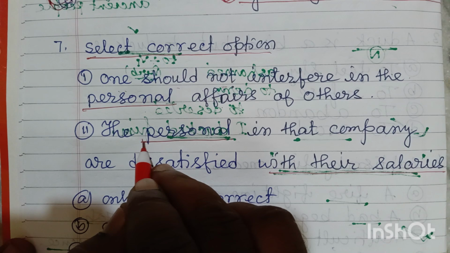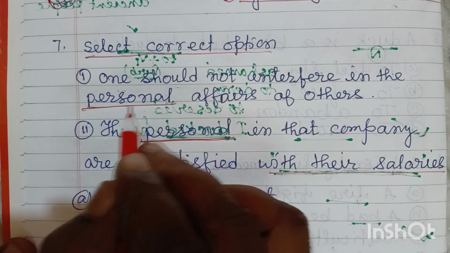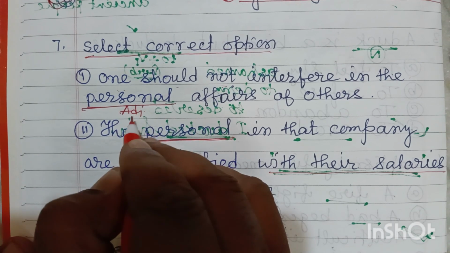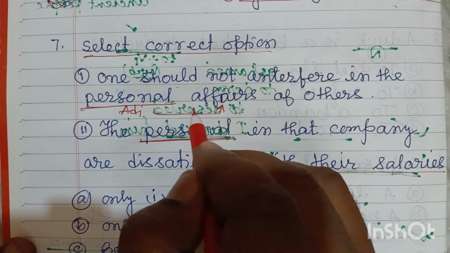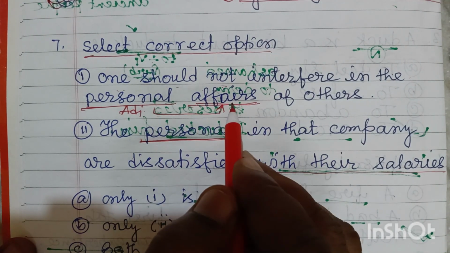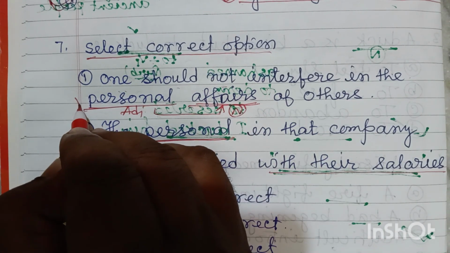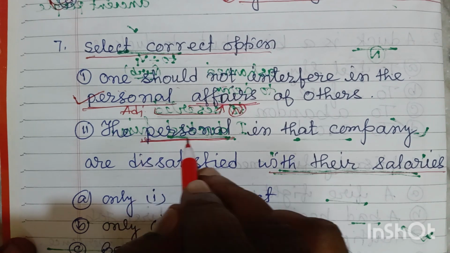Here, friends, look at this term personal. Actually, these two words are common. Friends, this is basically an adjective. As it is an adjective, obviously after that there will be a noun, because the adjective modifies the noun. Here after that you can see a noun. So this is an adjective.